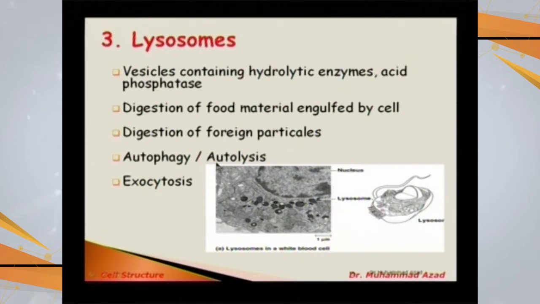If the cell has completed its life, that is also broken down by these lysosomes. And the last, exocytosis: the products of lysosomes are exported outside the cell by this process of exocytosis for the use of other cells.